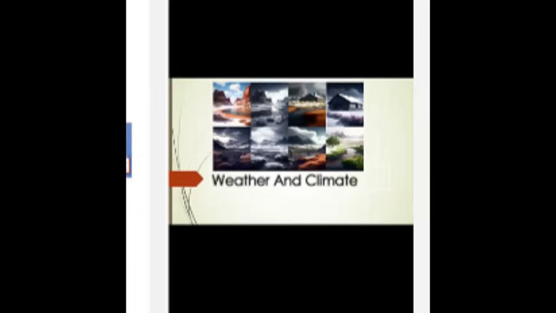Greenhouse gases like carbon dioxide, methane, and water vapor play a critical role in regulating the Earth's temperature. Any change in the concentration of these gases can cause temperature fluctuations.